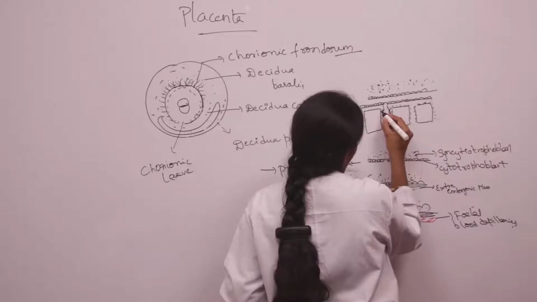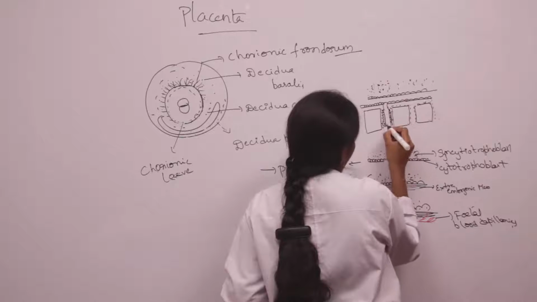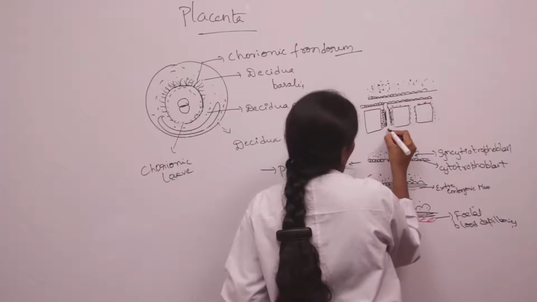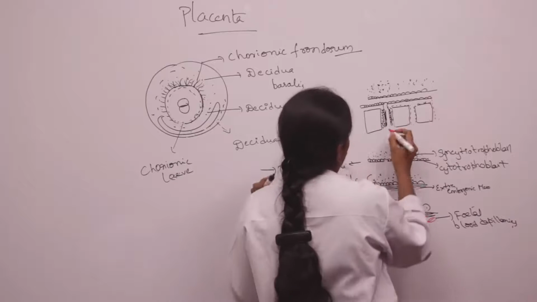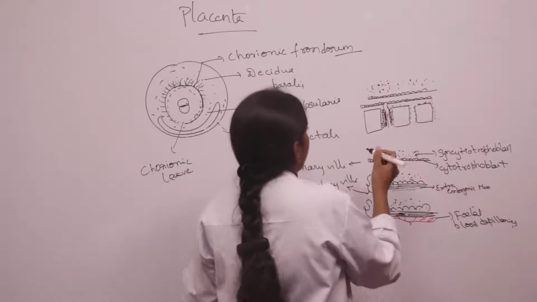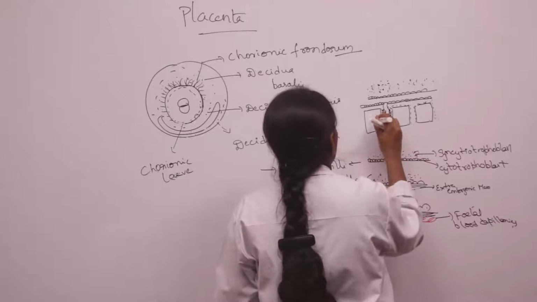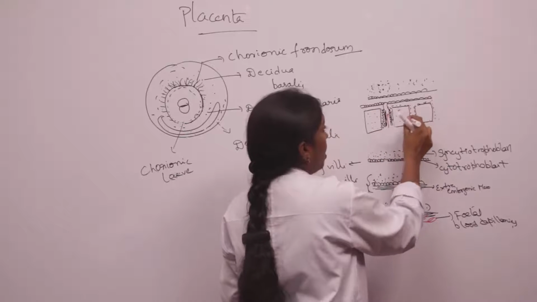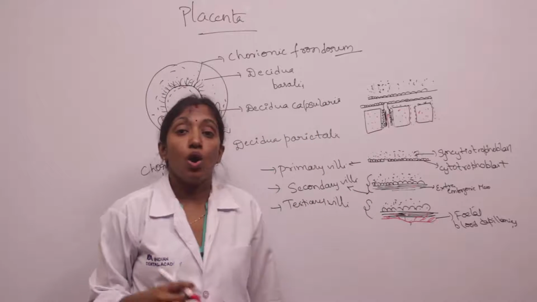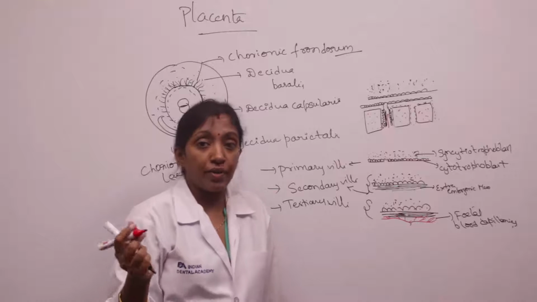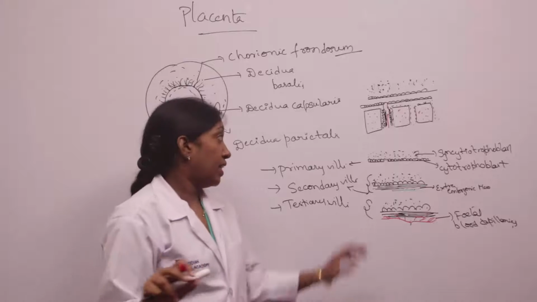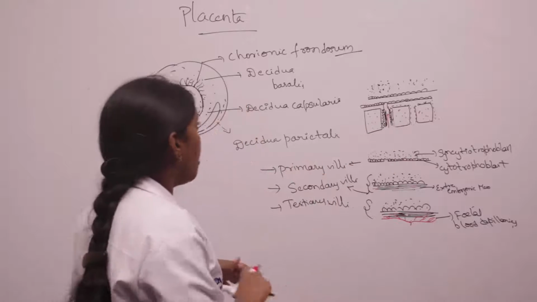So these are the intervillar spaces, and in between are the villi, which consist of syncytiotrophoblasts, cytotrophoblasts, some extra embryonic mesoderm, and also fetal blood capillaries. And the intervillar spaces are filled by the maternal blood, because as the syncytiotrophoblasts goes towards the endometrium, the maternal blood capillaries get ruptured, and the intervillar spaces are filled with the maternal blood.